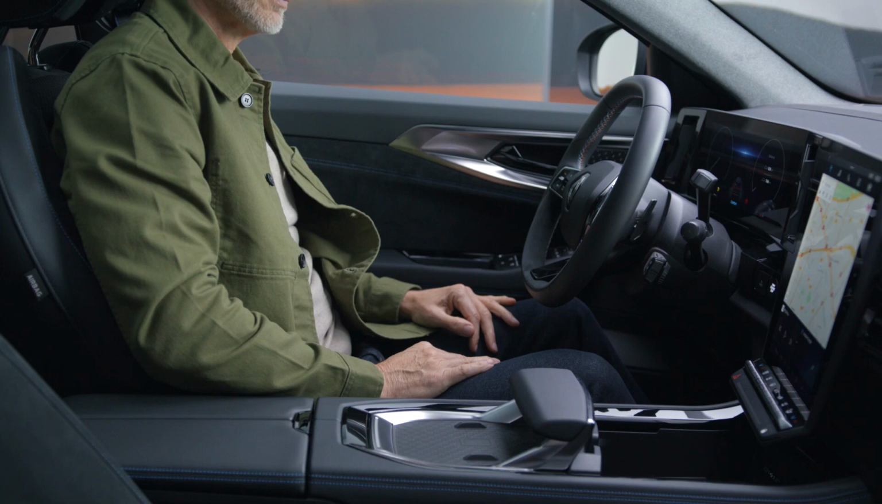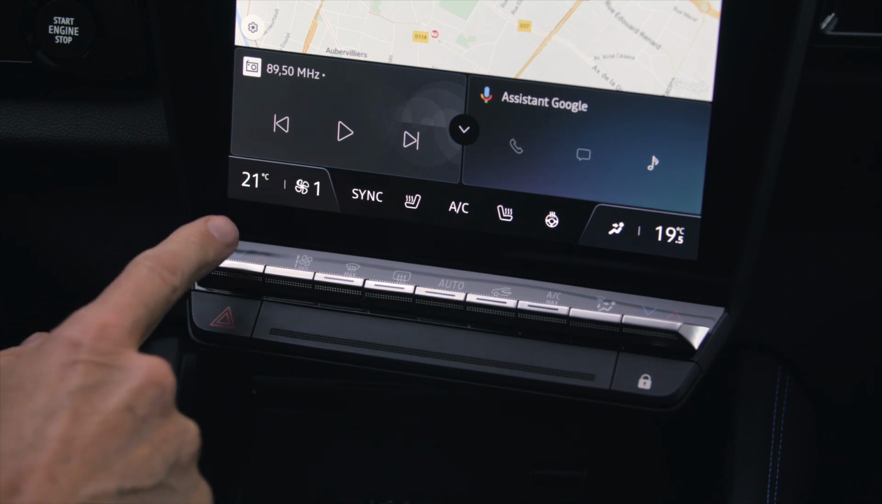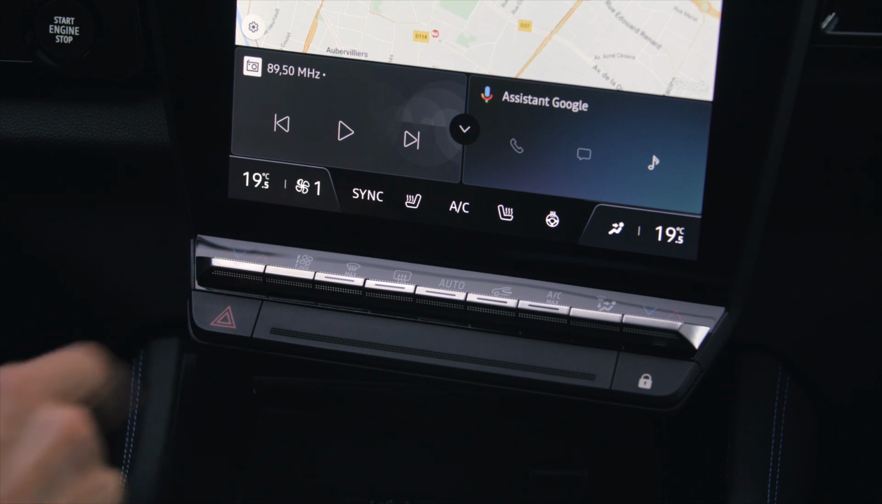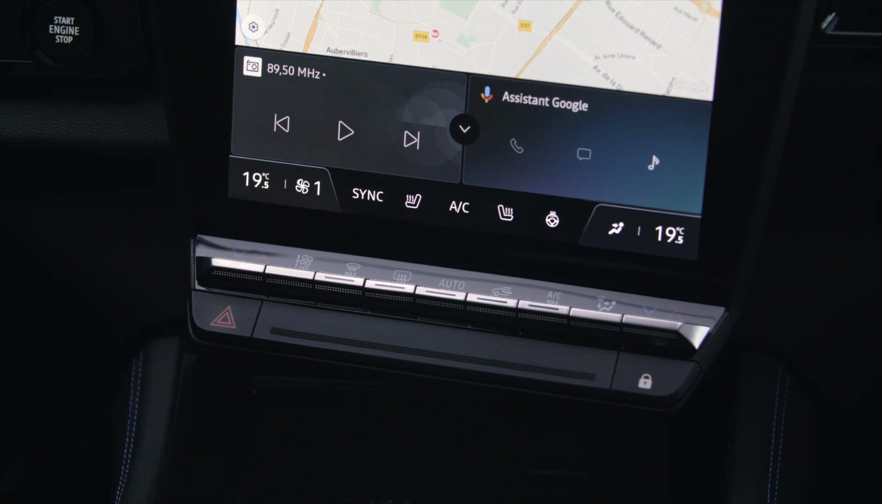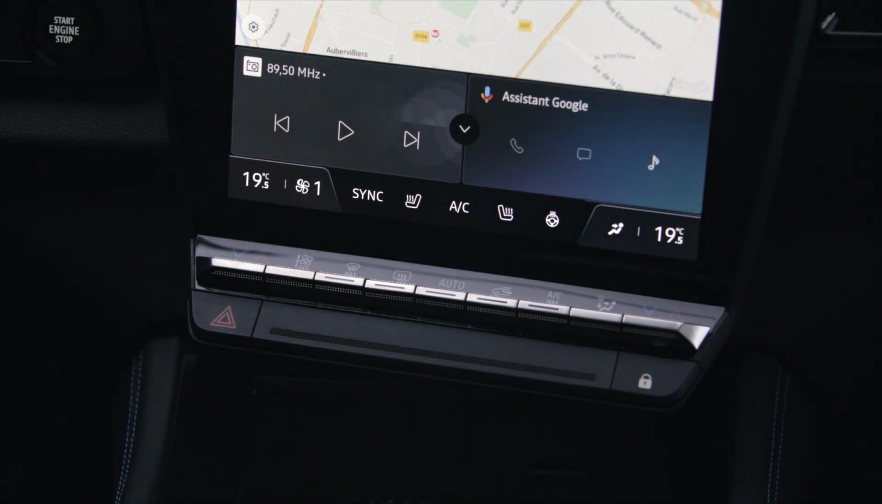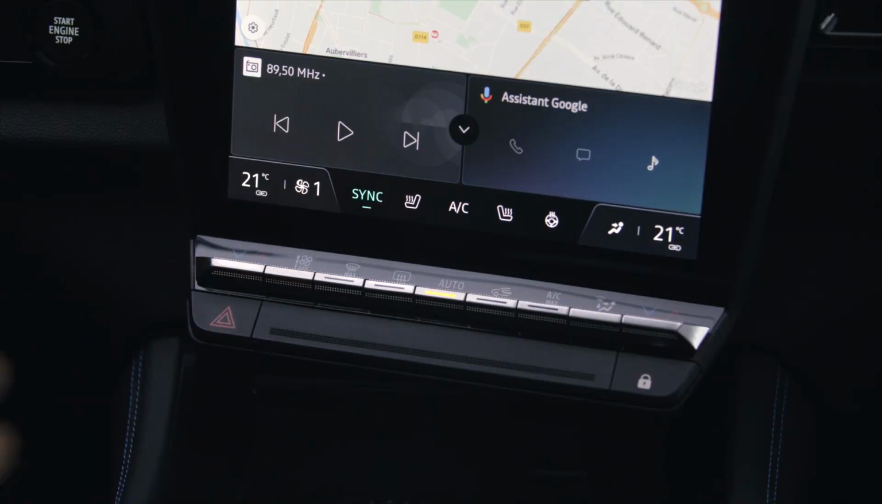To adjust the temperature on the driver's side, move this control up or down. And use this control to adjust the temperature on the passenger's side. Using synchronization mode, you can simultaneously adjust the temperatures on both sides of the passenger compartment. Press Sync to switch the synchronization function on or off.